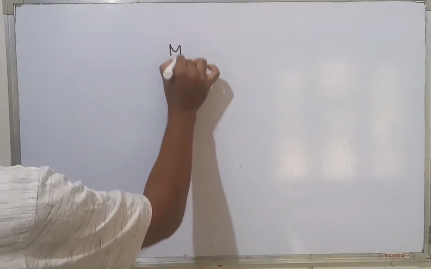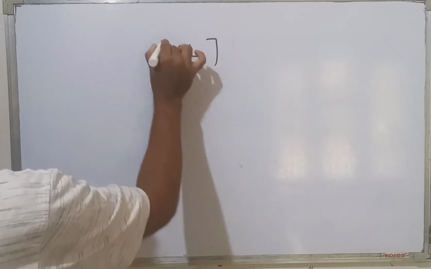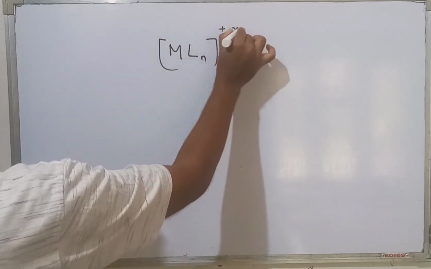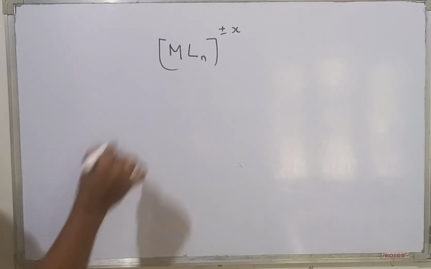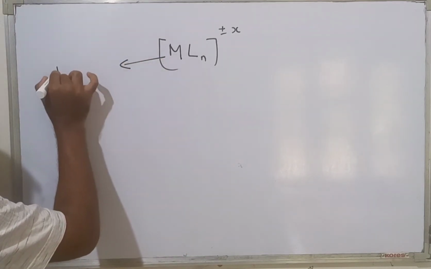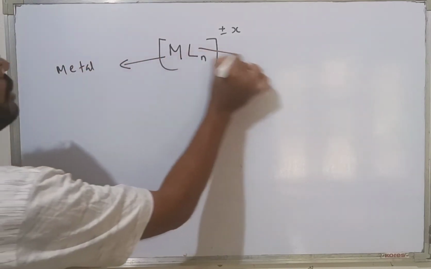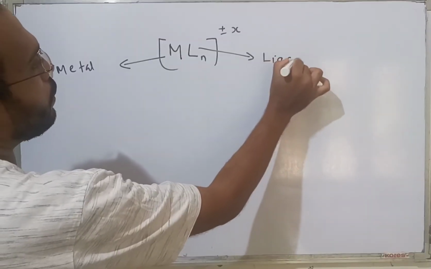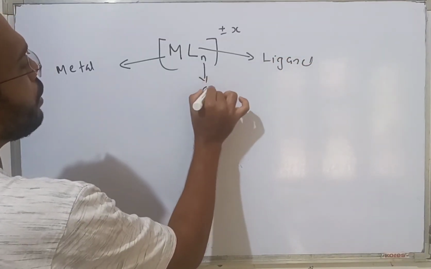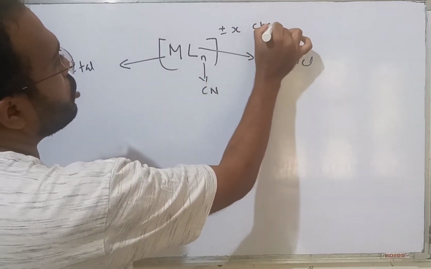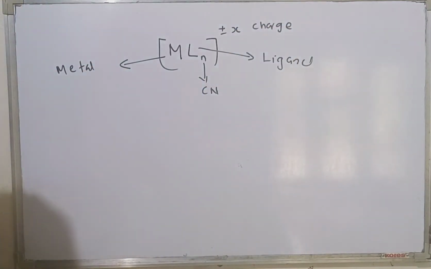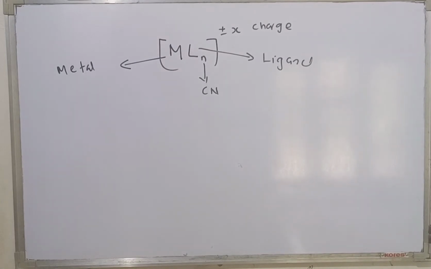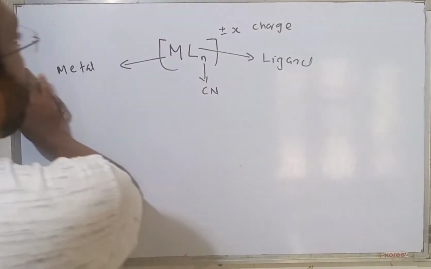Our coordination compound always has two parts: [MLn] and plus or minus X. This is called the central metal and this is called the ligand. And this is called the coordination number and this is the charge. Now let us discuss in detail about the ligands.